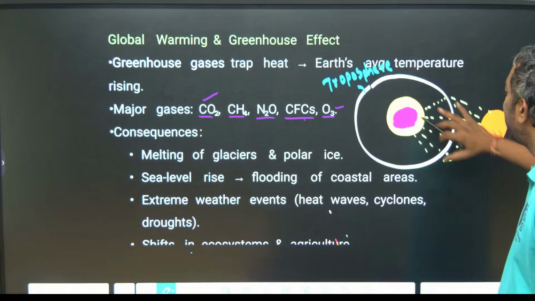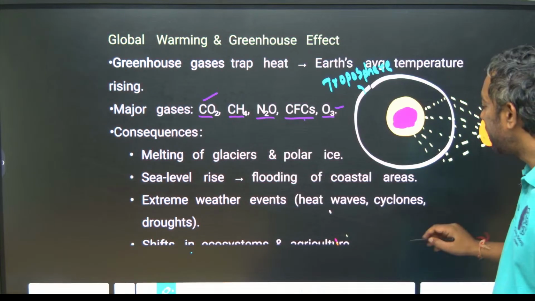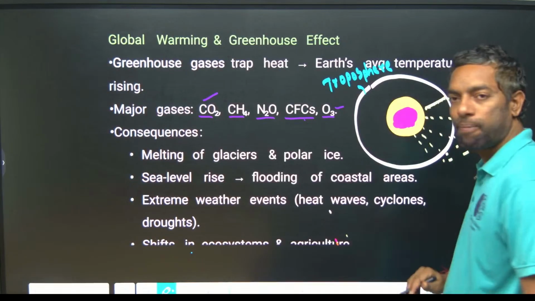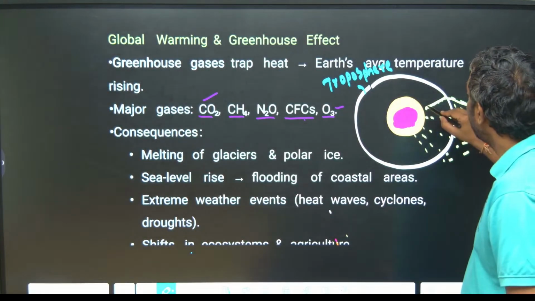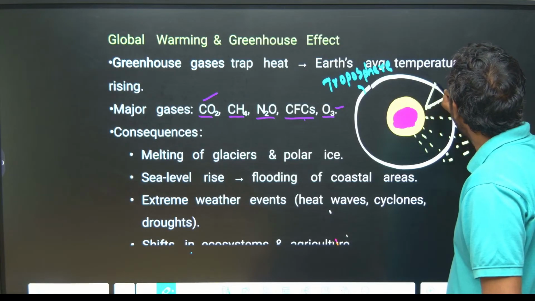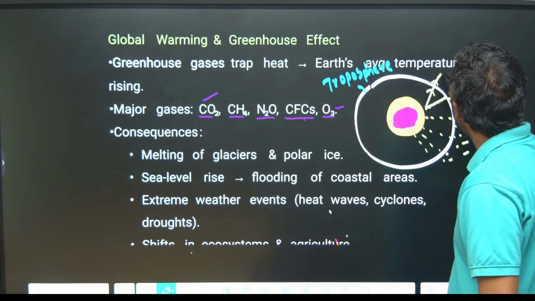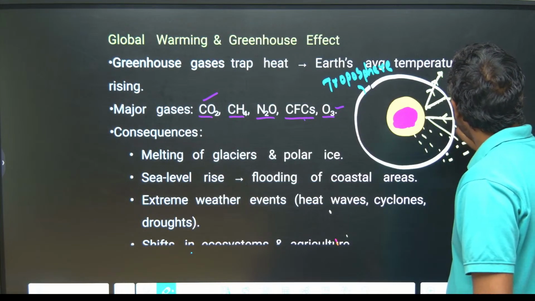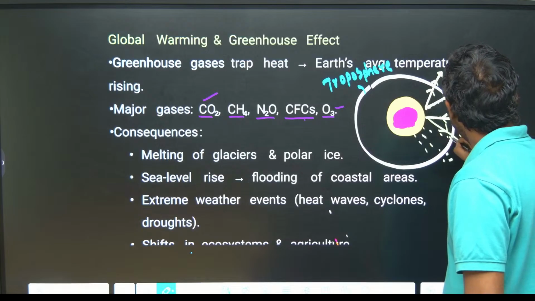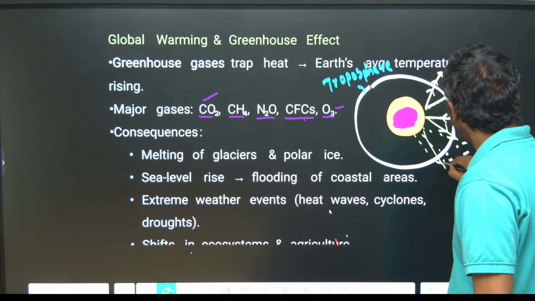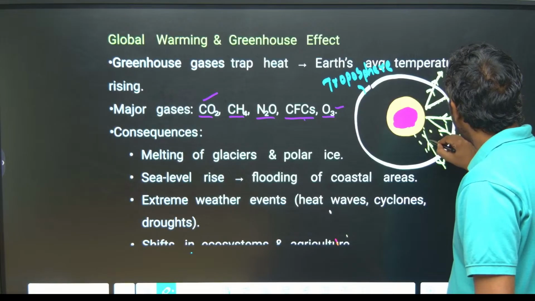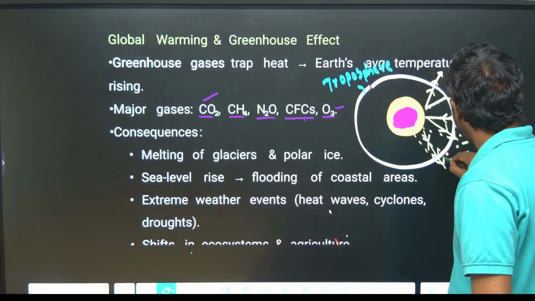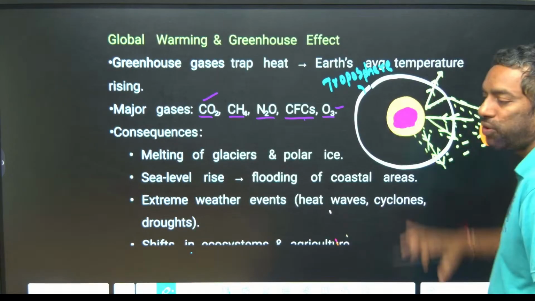So there is a troposphere. The sun rays which enter through the troposphere reach the earth, and they can go back, reflected at the same time. They can go back, so there is no heat.